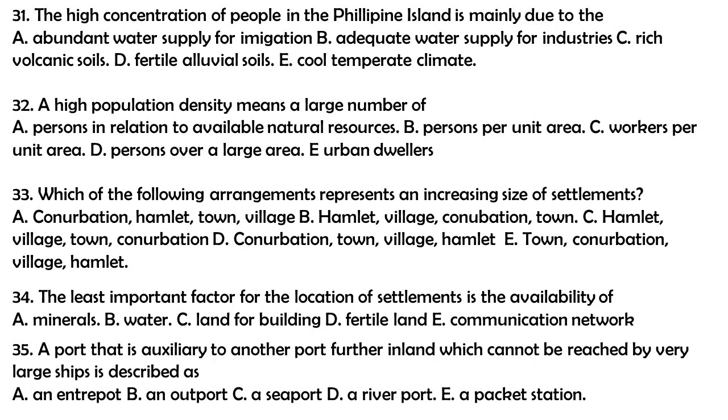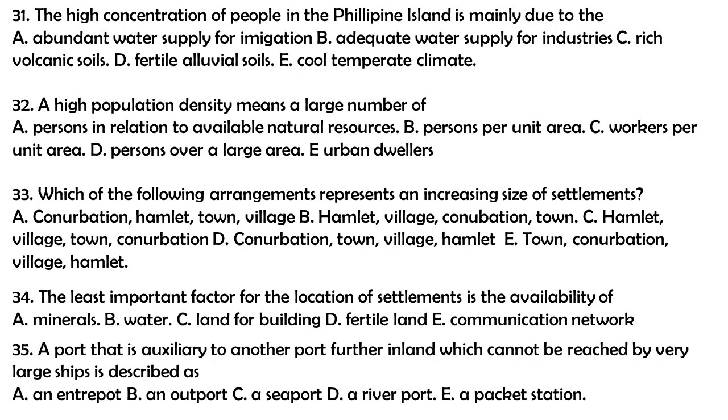Question 33. Which of the following arrangements represents an increasing size of settlements? A. Conurbation, hamlet, town, village. B. Hamlet, village, conurbation, town. C. Hamlet, village, town, conurbation. D. Conurbation, town, village, hamlet. E. Town, conurbation, village, hamlet. The correct answer to this question is C. The arrangement that represents an increasing size of settlements is hamlet, village, town, conurbation.